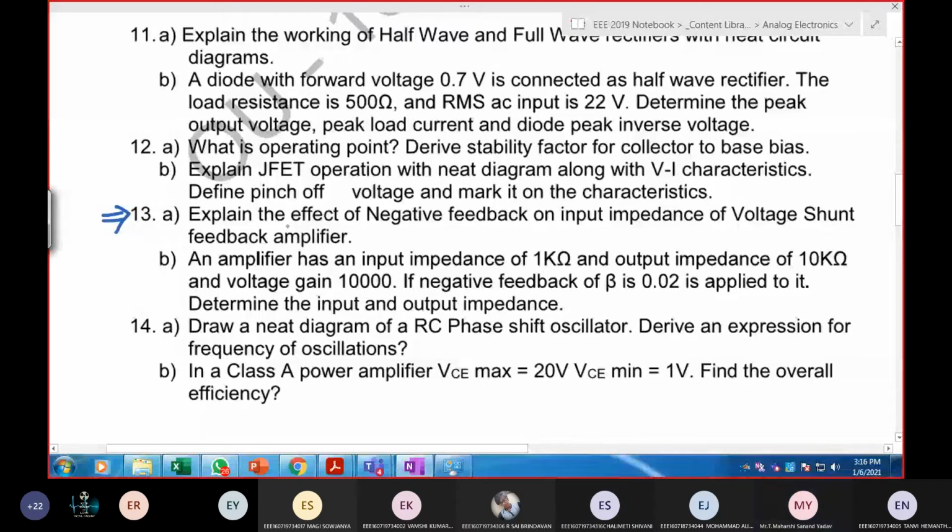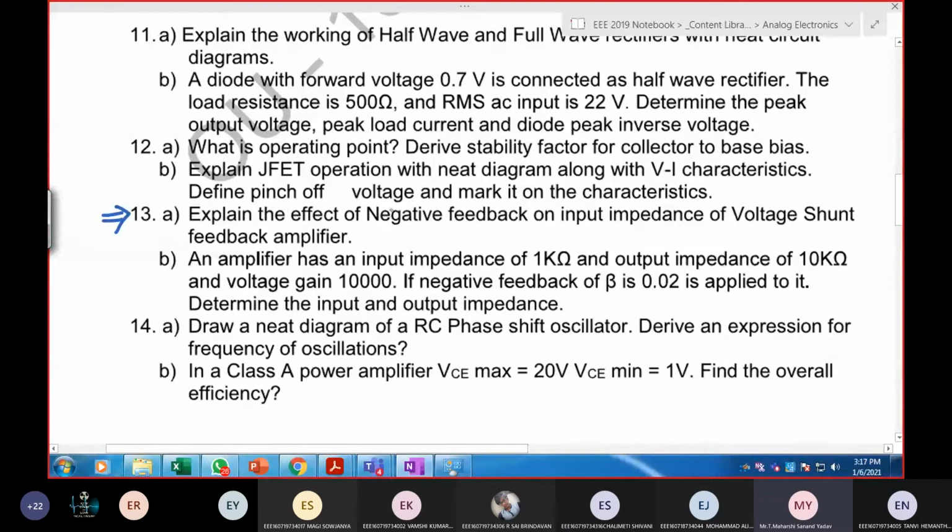Explain the effect of negative feedback on input impedance of voltage shunt feedback amplifier. So what we need to write here? He's asking only for input impedance. So what is the answer?